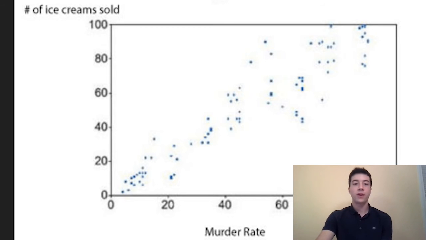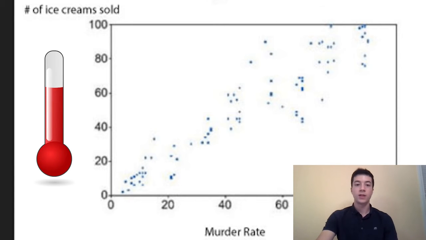Well, what is actually going on here is that murder rates increase with another variable, temperature, which in this case is a confounding variable. In the summer, as the weather gets hotter, it's well documented that more and more people are outside and more irritable, and murder rates will increase. However, ice cream sales also increase in the summer, so temperature acts as a middleman between the two and causes them to increase at the same time. This is another reason you can't imply causation from correlation.